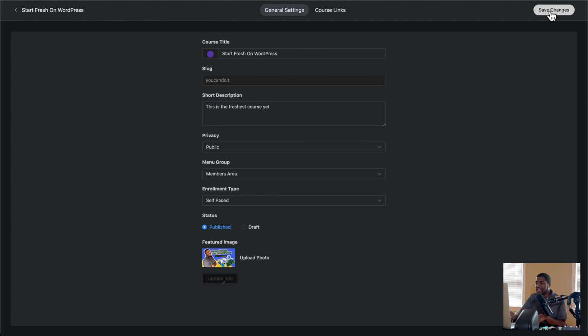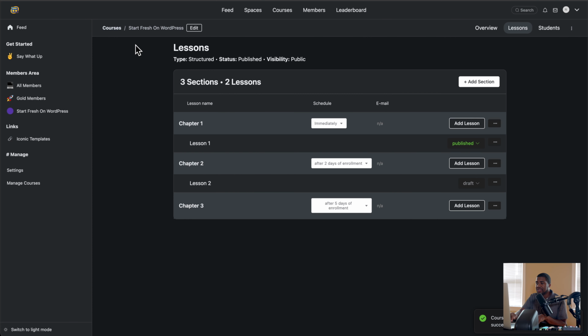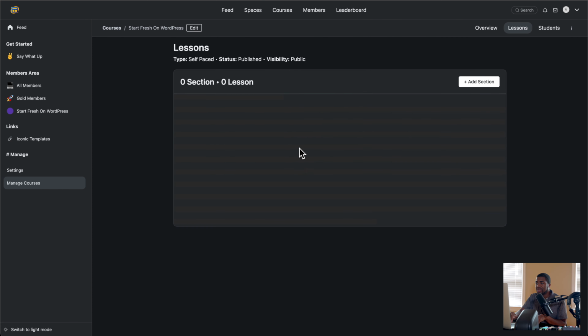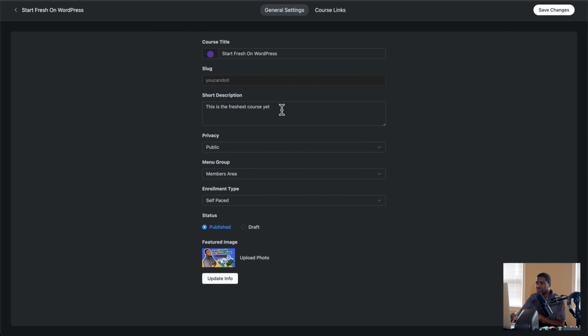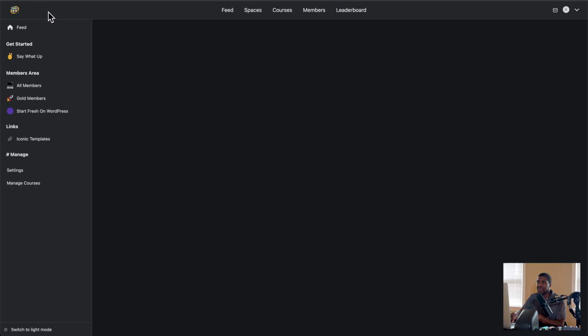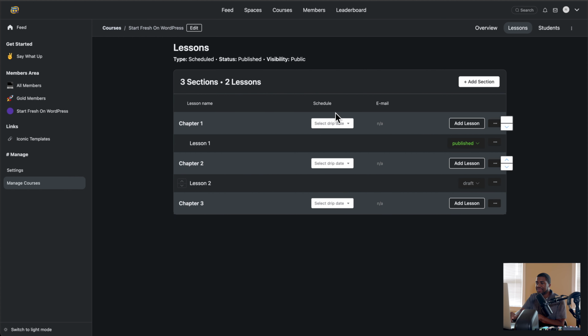If I go to self-paced, I click Save Changes, I go back. Notice there is no schedule. That's because when a person takes this course, they could take all the lessons at any point in time. That's what that's for. So hopefully that makes sense as far as deciding whether you want to have the self-paced or the structured version of a course when you create a course, or if you want it to be scheduled. I'm sure when I update this and I refresh, we're going to see schedule here. See? And it's on the section level, not the lesson level. So just keep in mind that's key here.